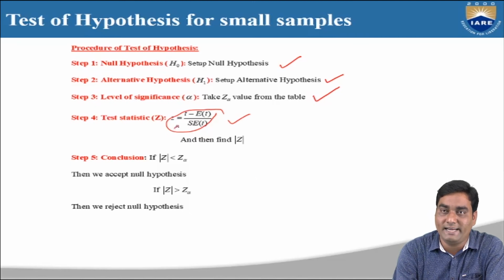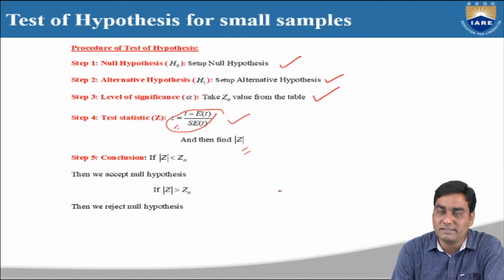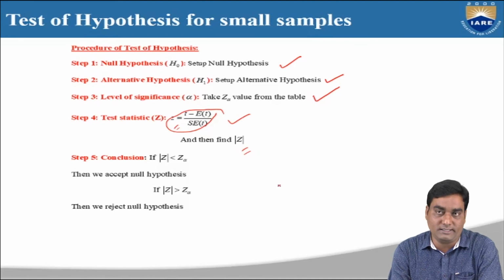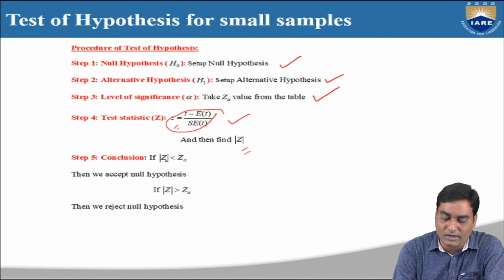After getting Z, we can find mod Z. That means if you get any negative value in Z, we can make it a positive value. So this is step 4. Test statistic means the formula, which will change according to the test. Now the final step, conclusion.